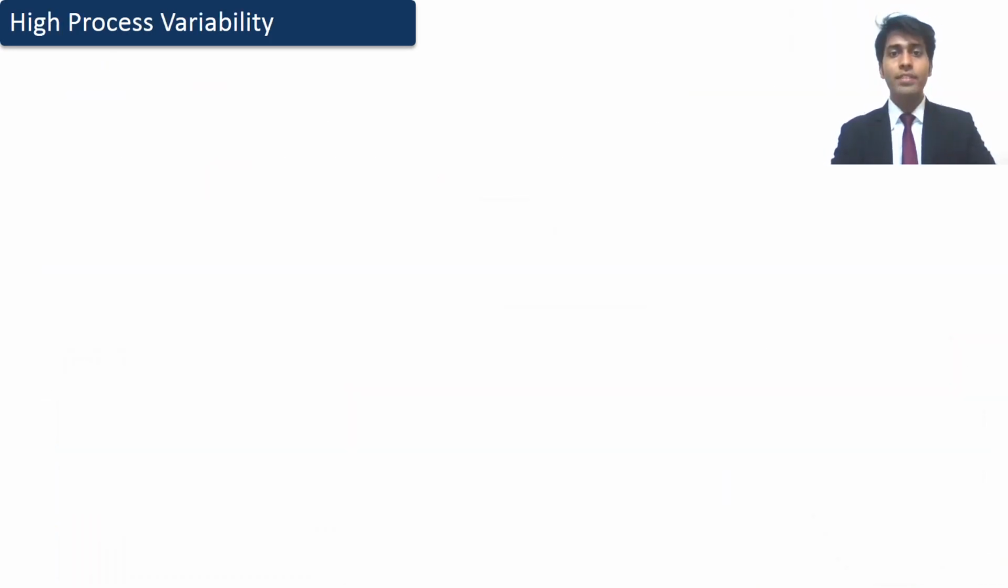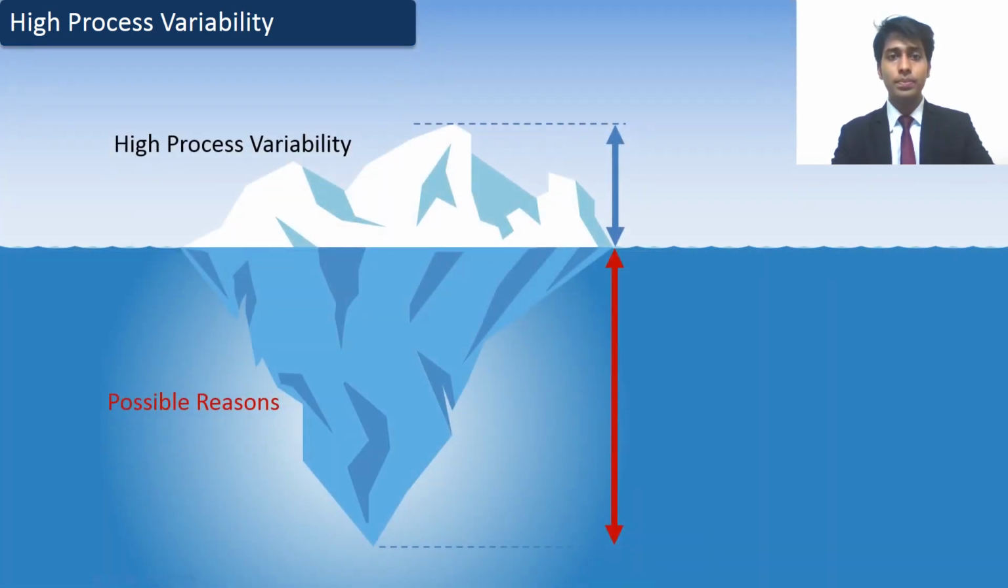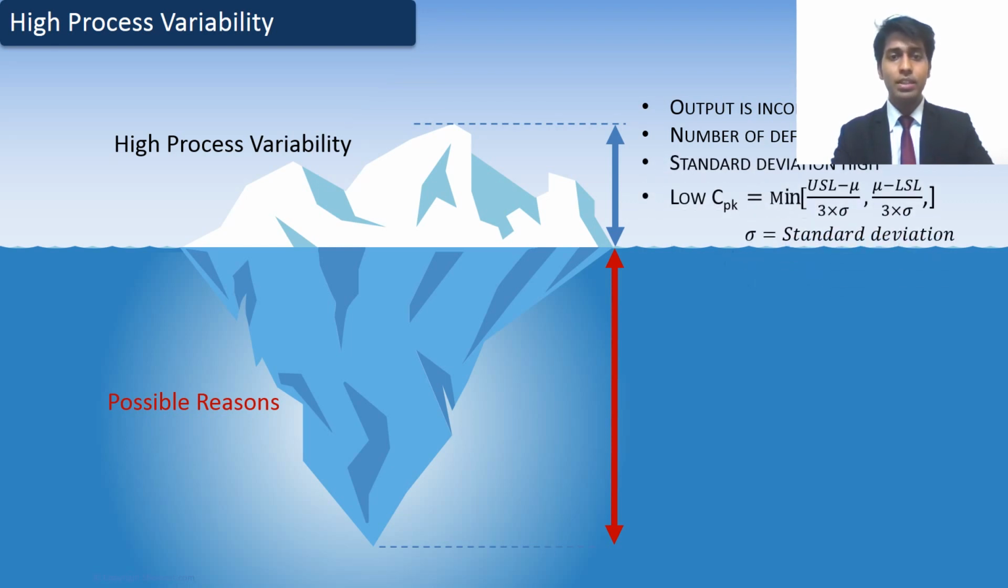The second big issue identified is process variability. Clearly, if the output is so inconsistent, the production department will never be able to produce the desired number of results, which will in turn increase inventory and overhead cost. The standard deviation in the output is pretty high. Hence, the CPK, the process capability index, becomes low as the standard deviation is inversely proportional to it, which can be seen in the formula. This low CPK indicates low process capability.